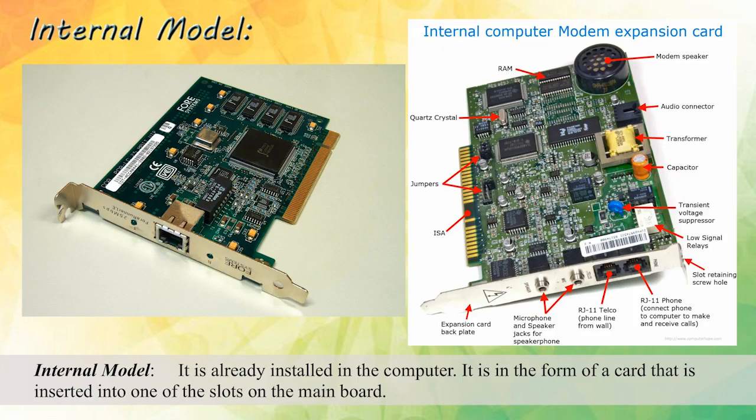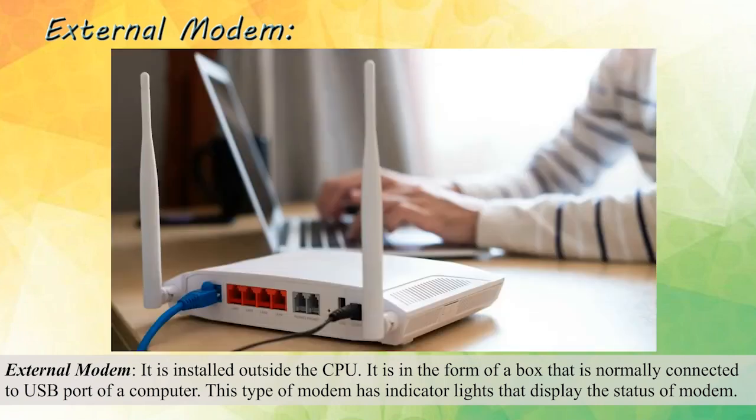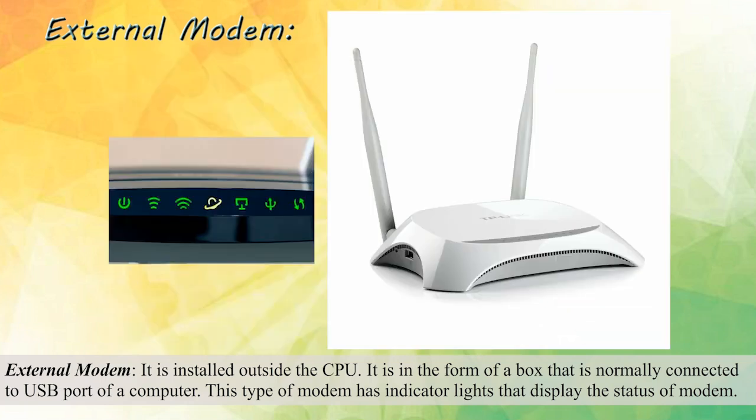Internal modem. It is already installed in the computer. It is in the form of a card that is inserted into one of the slots on the main board. External modem. It is installed outside the CPU. It is in the form of a box that is normally connected to USB port of a computer. This type of modem has indicator lights that display the status of modem.